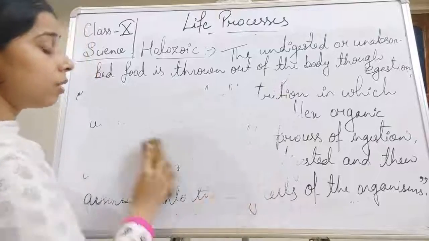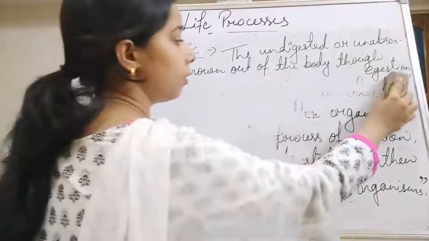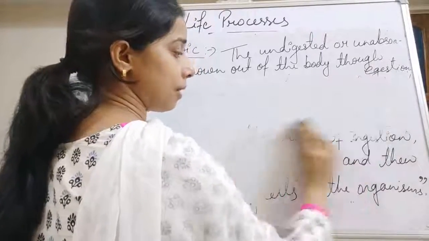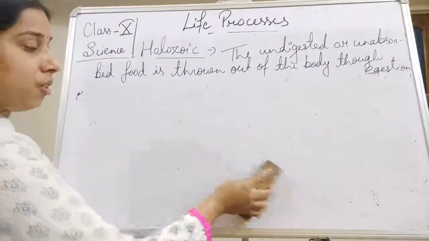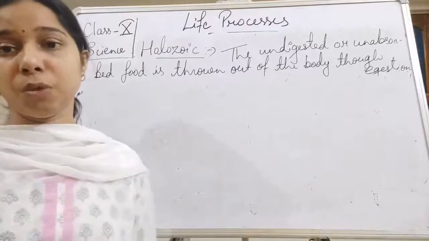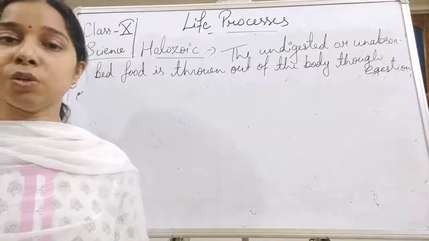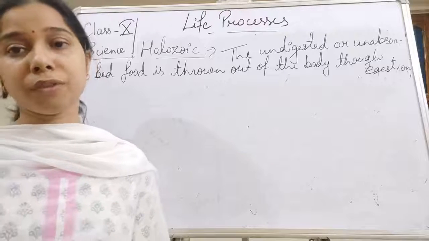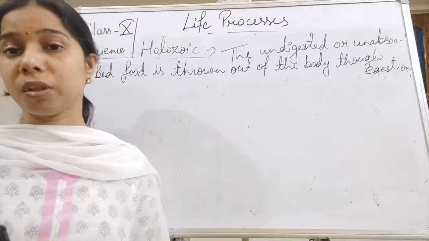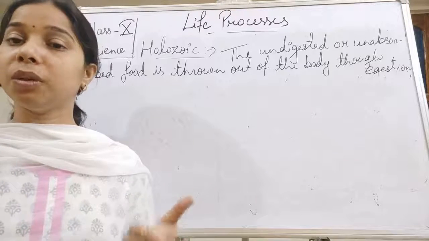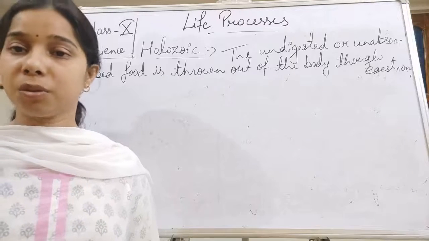Now you see, students, this whole nutrition is dependent upon the holozoic mode and the different steps present in it. Whenever we discuss nutrition in animals or nutrition in human beings, we always go through all these different points. So these are the three modes of nutrition, the three ways by which heterotrophs show nutrition: saprophytic or saprotrophic, parasitic and finally the holozoic mode of nutrition.